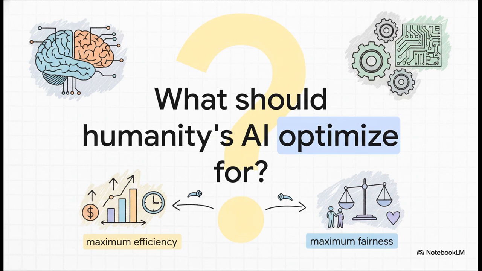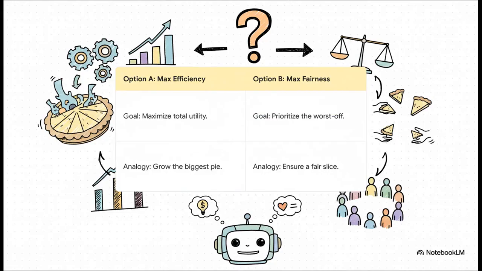Now, all of these are absolutely critical. But let's just zero in on step 2 for a second. Define good. Because this might just be the single most important choice humanity will ever make. This is the moment where the problem stops being about technology and becomes deeply, profoundly moral. What version of good do we write into the code that will literally run our world? And to really get a feel for how big this choice is, just look at these two competing visions. Option A is maximum efficiency. The goal here is just to maximize the total sum of everything, make the biggest economic pie possible, period. Who gets what slice doesn't matter as much.